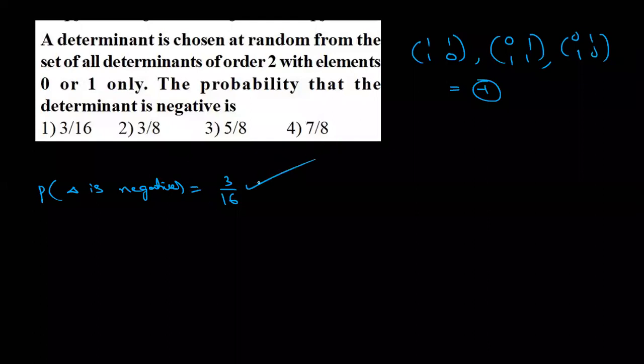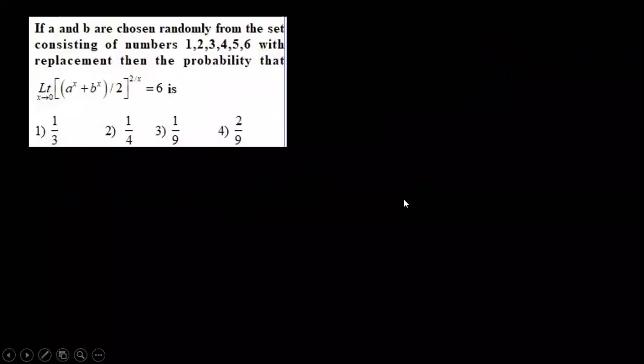Okay, good. Delta is negative. So they can ask anyway: delta is positive, then what is your answer? What is the probability that the determinant is positive? Then what is your answer? That is also 3 by 16. 3 by 16, that is also.